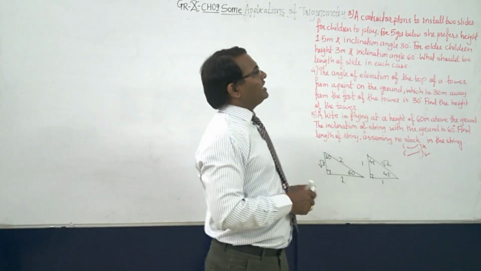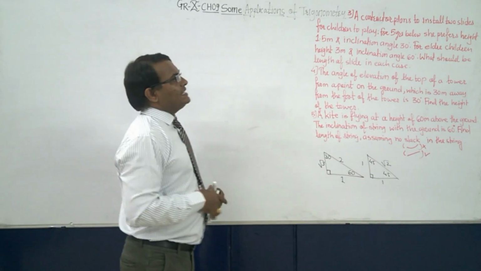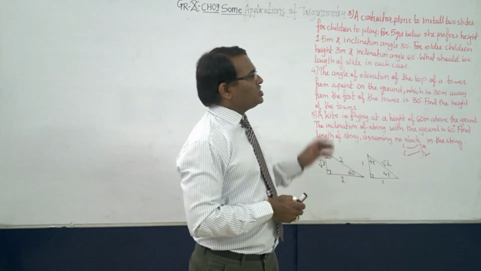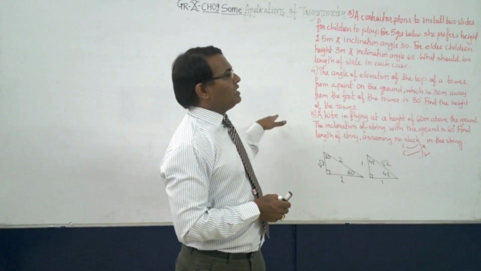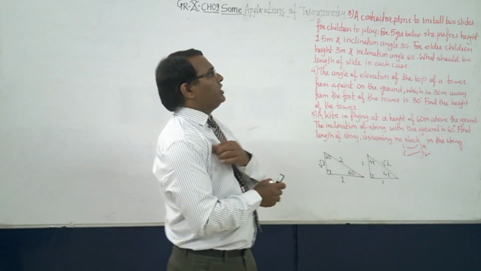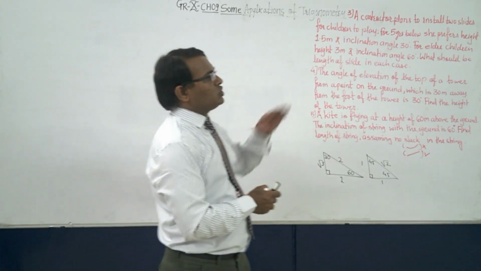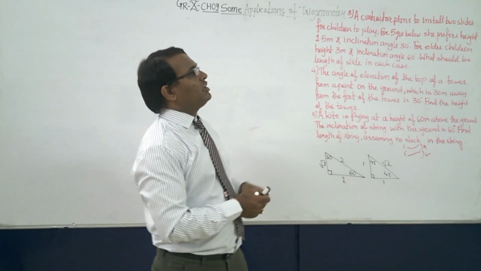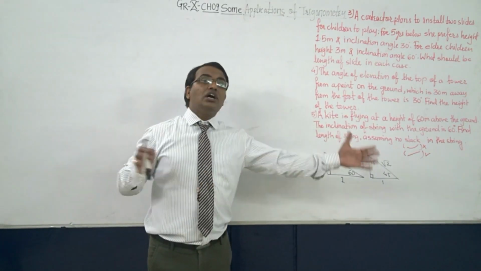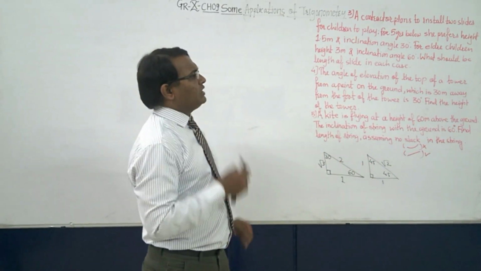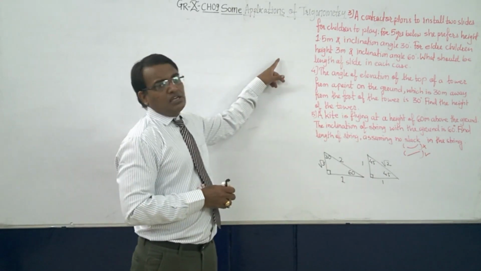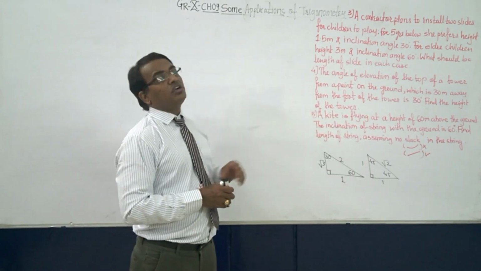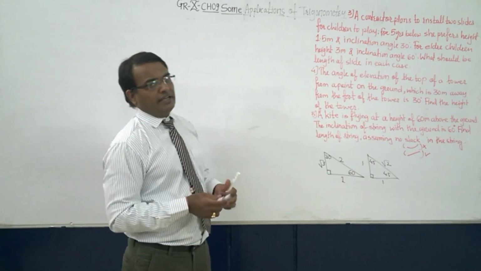Number 3. A contractor plans to install 2 slides for children to play in the park. For children 5 years and below, she prefers the height of steps should be 1.5 meter, and inclination angle should be 30 degree. And for the younger children, height should be 3 meter and inclination angle should be 60 degree, in some words a long slide. What should be the length of the slide in each case? Now for this, we can draw both slides in one diagram also, or we can draw different diagrams, for 2 different triangles also we can do.